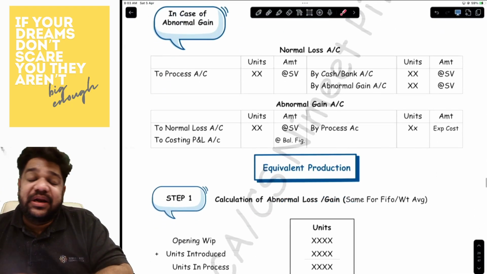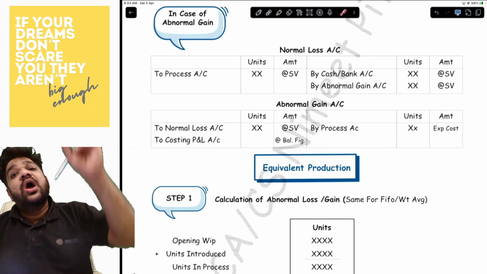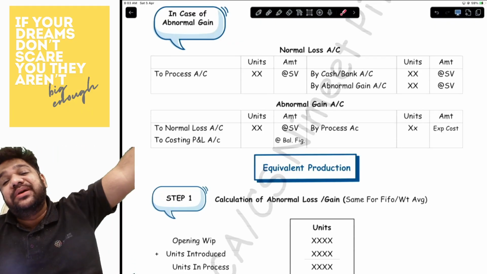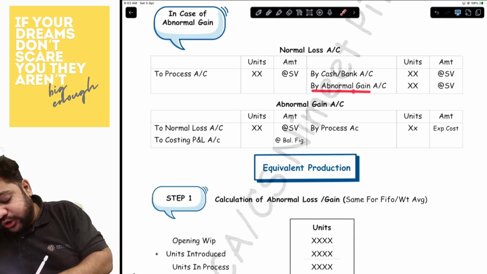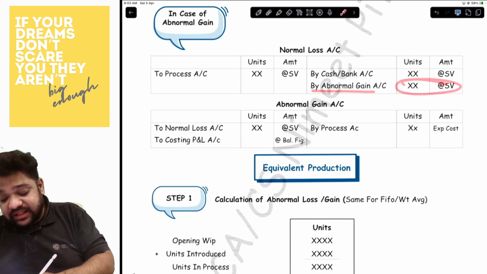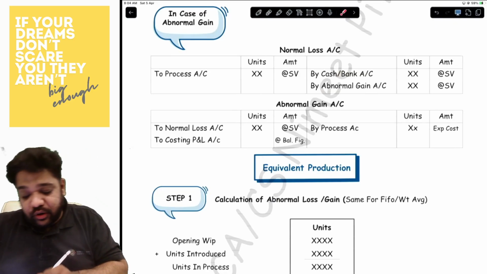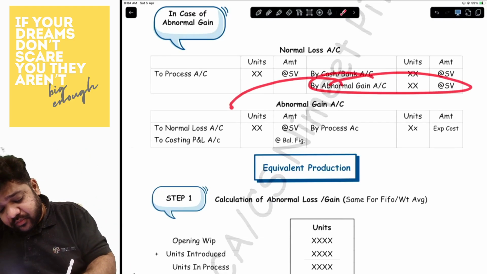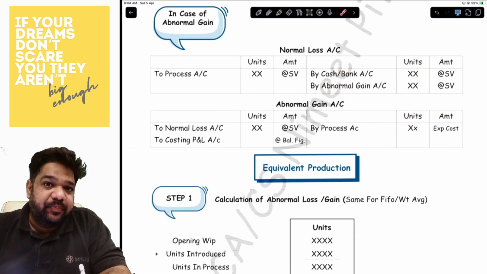If you are doing abnormal gain, you will have one entry coming from the process account in the normal loss. Whatever is actually lost will be sold as cash/bank, and the balance, whatever it is, will go to the abnormal gain account. And in the abnormal gain account, you will have two entries: one is from the process account, and one is the normal loss account, and you are done.